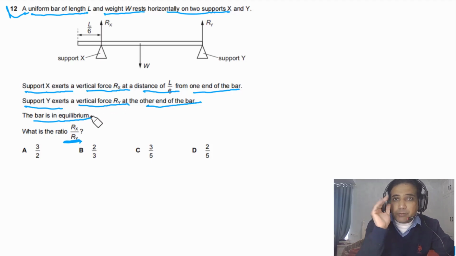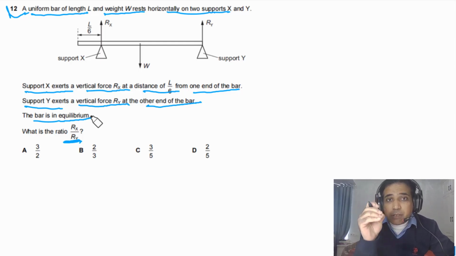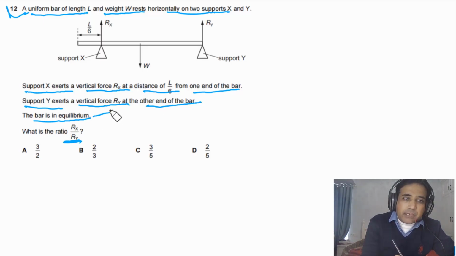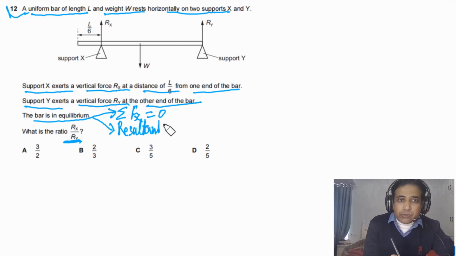For this question, it is given that it is in equilibrium. Even if it is not given, in most cases you can assume that it is in equilibrium. Equilibrium simply means that the sum of the forces in any direction is equal to 0 and the resultant moment about any point is also equal to 0.